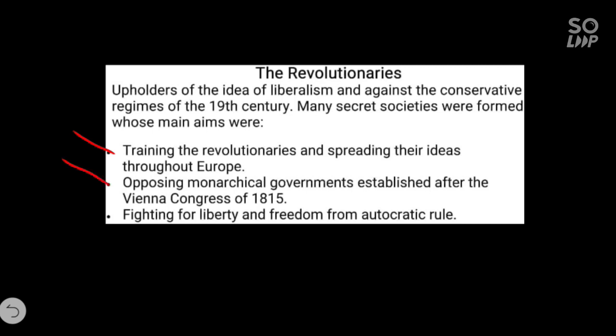Second point, opposing monarchy forms that had been established after the Vienna Congress of 1815. Still, people in Europe were fighting for liberty, equality, and freedom from autocratic rule.